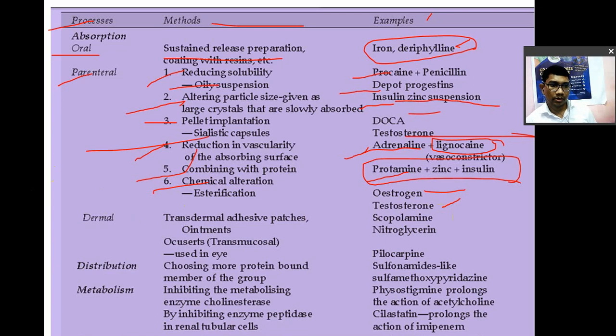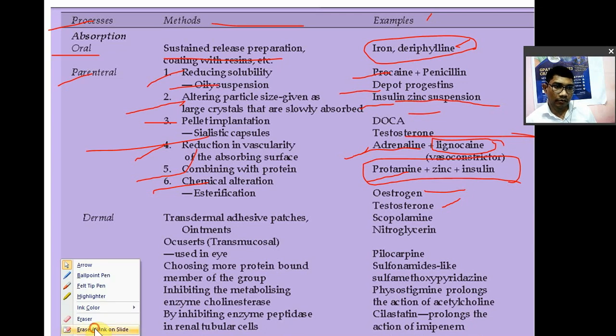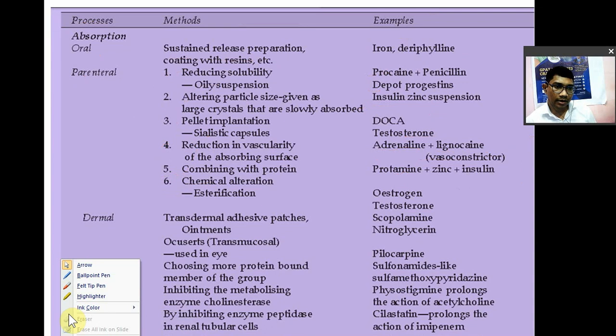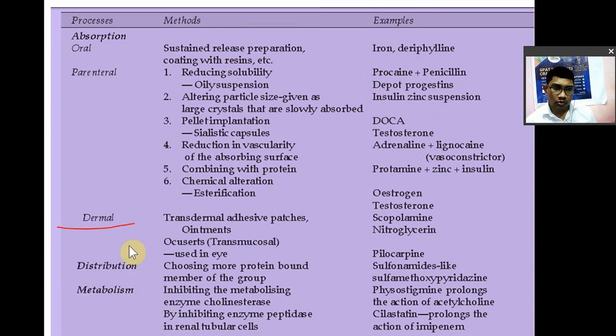How to increase the duration of action of a drug given by the oral route, we have seen. Now how to increase the duration of action when the drug is given by the dermal route. Transdermal adhesive patches: by formulating the drug in a transdermal adhesive patch. In that case you have to use a polymer. The drug will be released slowly from that polymer. In case of scopolamine patches, why do we use scopolamine? Scopolamine is used in vertigo and nausea vomiting. So for a longer period it will be released.